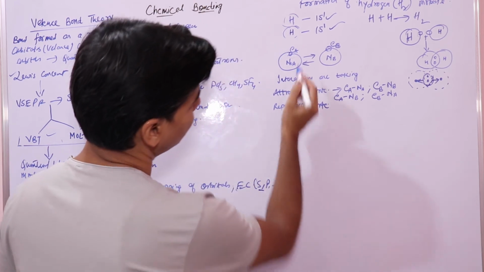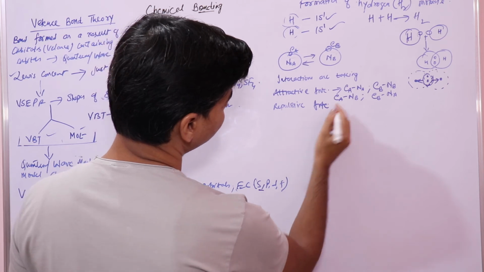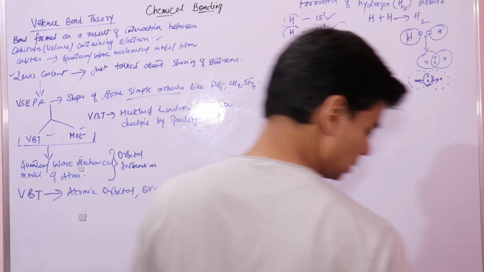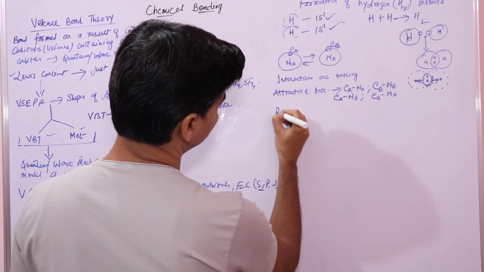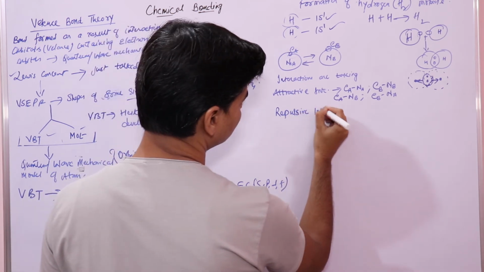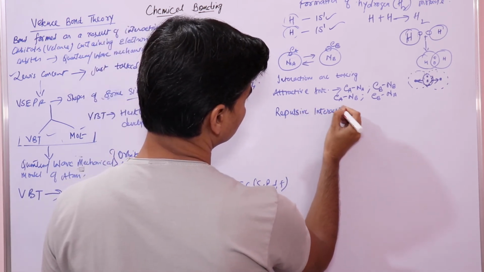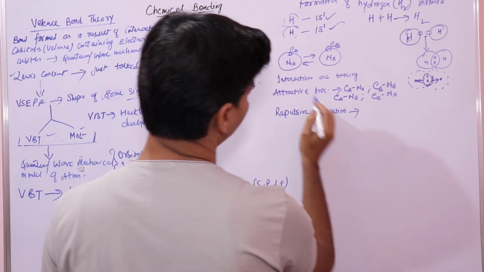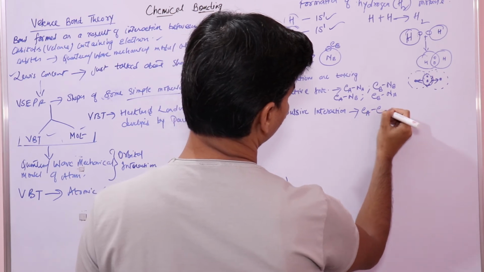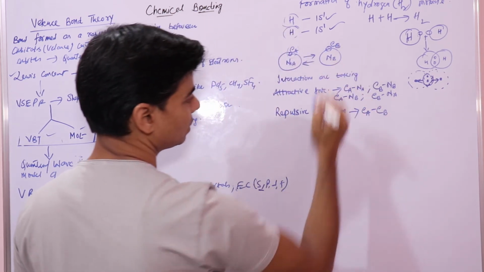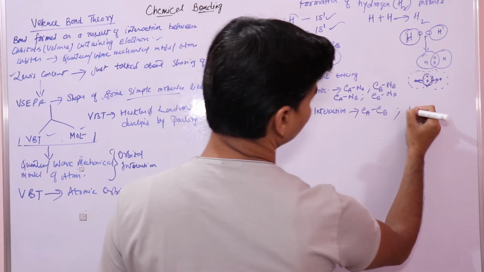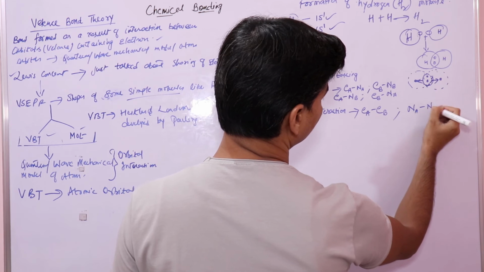So here the repulsive interaction is between the electron of this atom and the electron of the second hydrogen atom, Ea and Eb. And the second repulsive interaction would be Na and Nb.